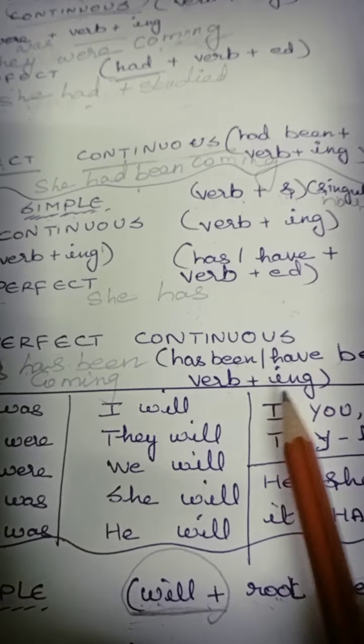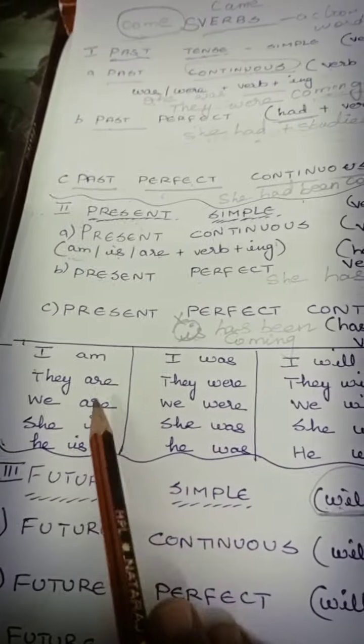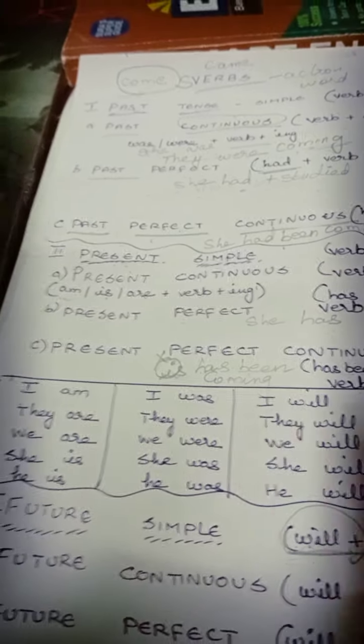Got it? Along with that, you should use verb plus ing. That is present perfect continuous. Now let us see. I have just given this. I will tell you at the end what I should do this.